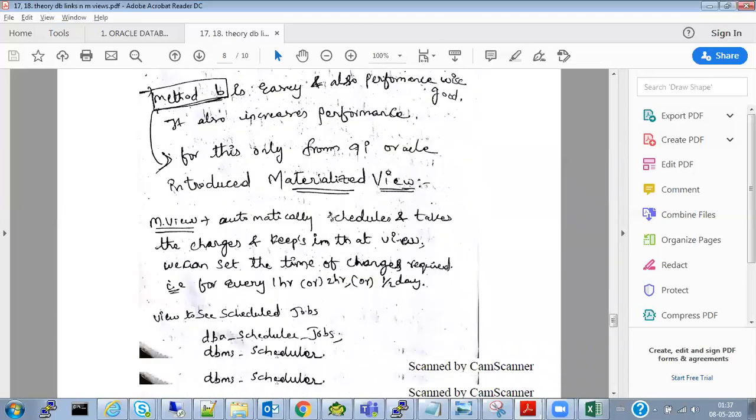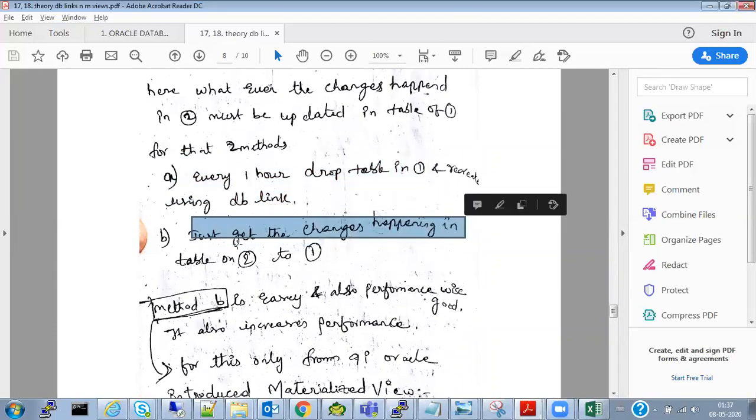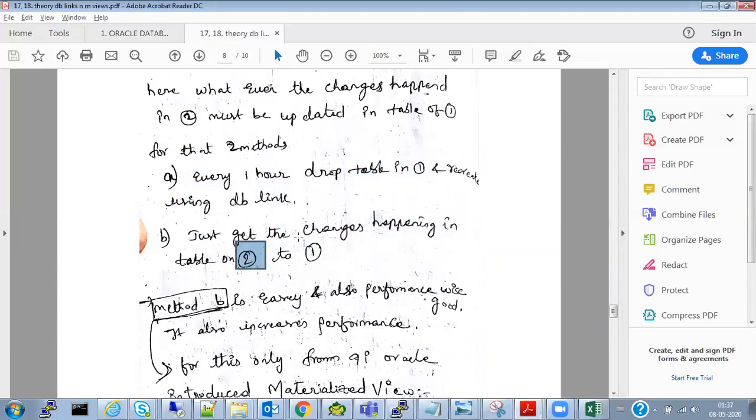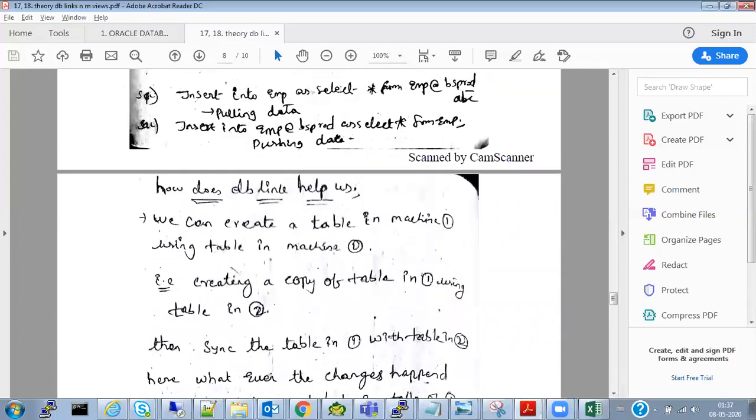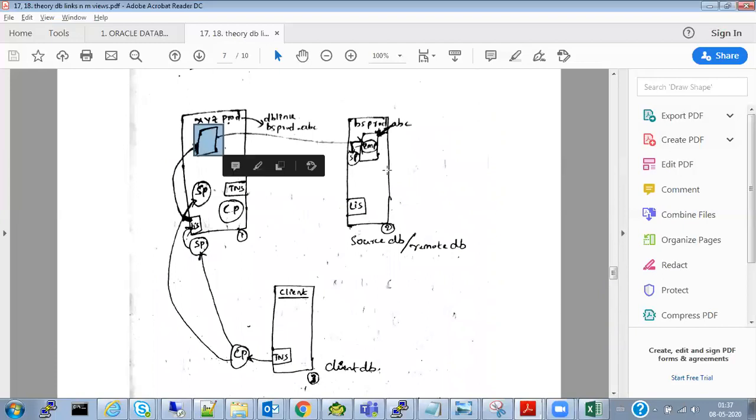That is the reason. See, there are two methods. What are the two methods? For every 1 hour, I have to drop the table and recreate using database links. That is the first method. Second method, only get the changes happening on table 2 to table 1. See, today I have 10.